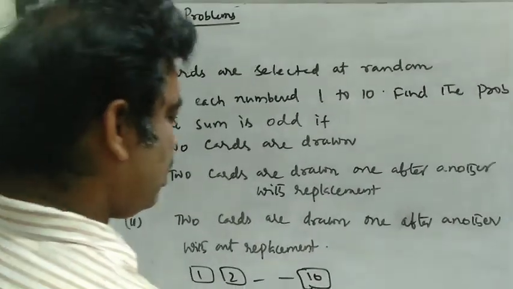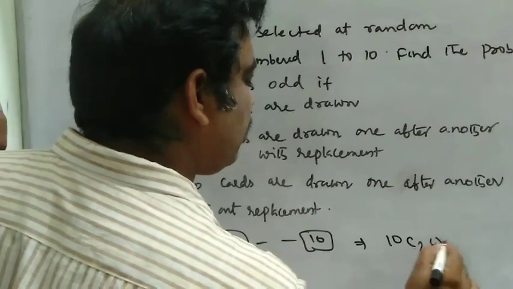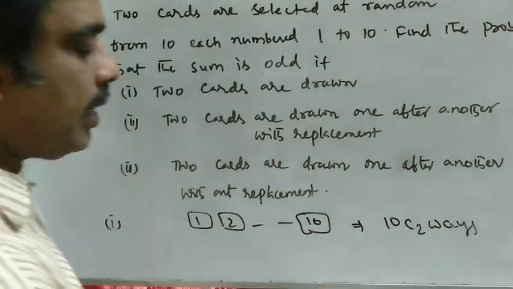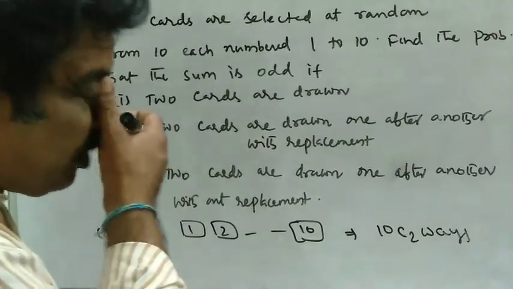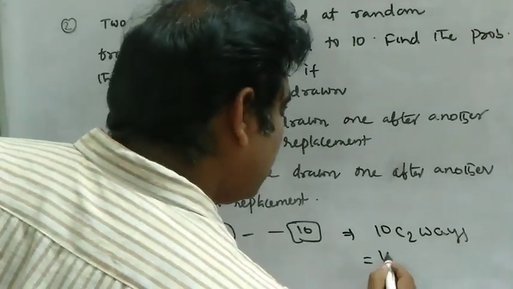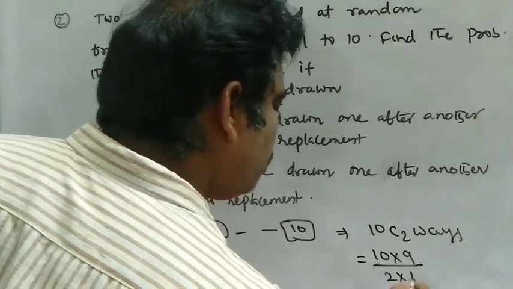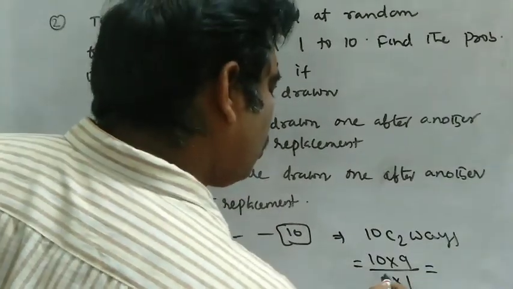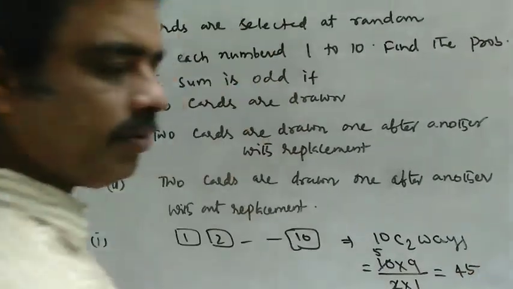So I can draw 2 cards from 10 cards in 10C2 ways. 10C2 means 10 into 9 by 2 into 1. That is equal to 2 5s are 10, so 9 5s are 45.